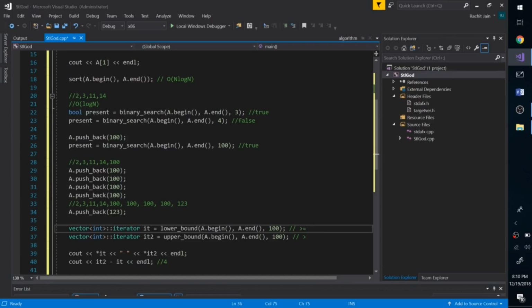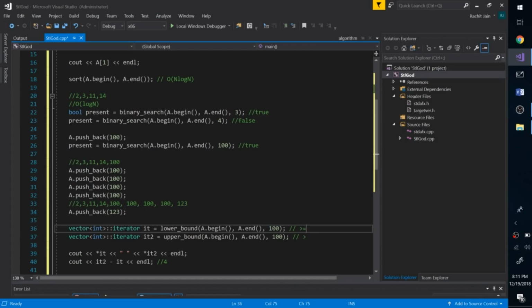It's a very common thing in coding rounds that you sometimes have to get the first element which is greater than or equal to a given element, and you don't have to implement that now, because in log n time you are just getting that for free. So these are some of the out of the box capabilities that C++ offers us, and we should definitely be able to use them.